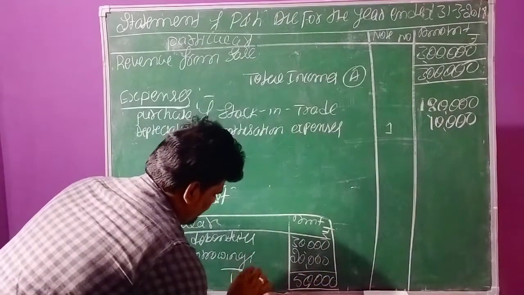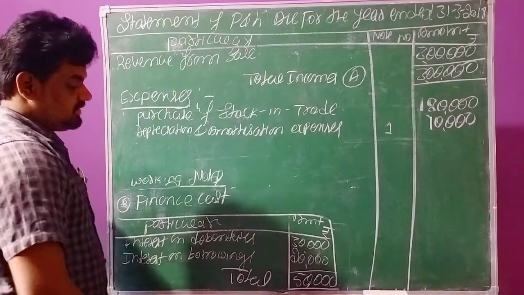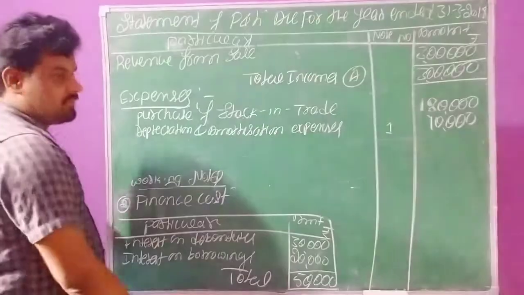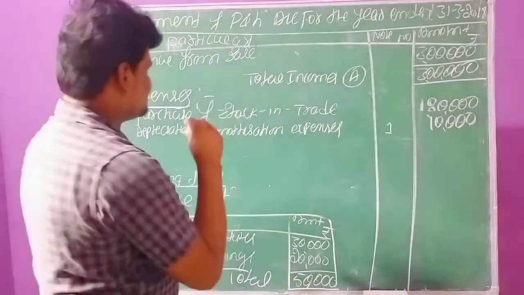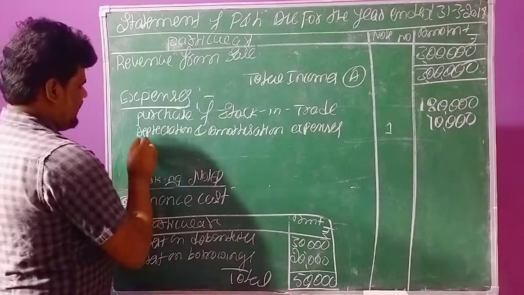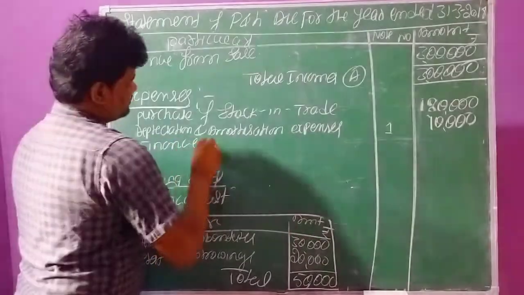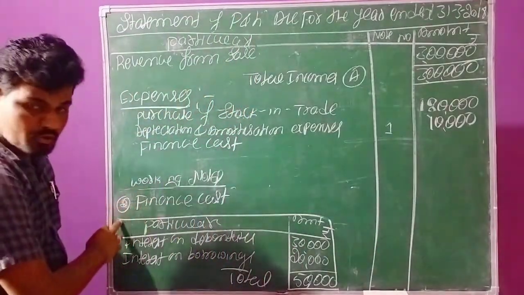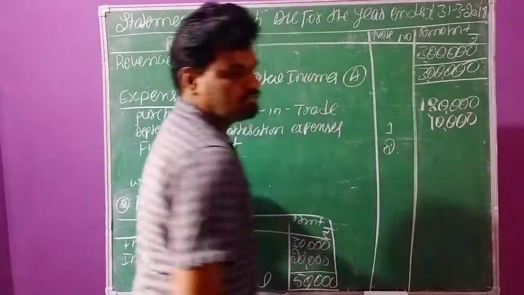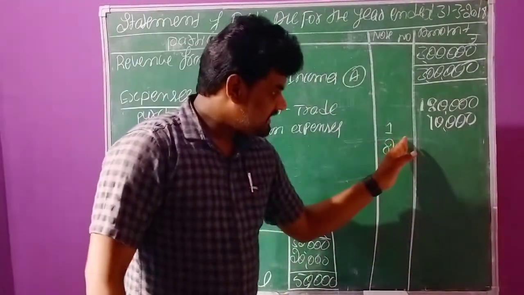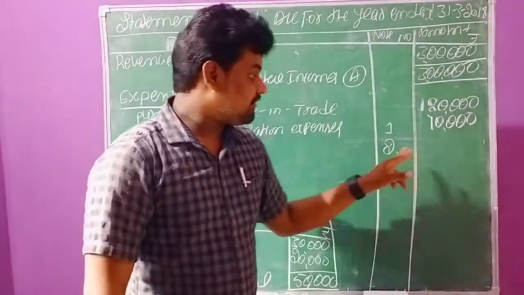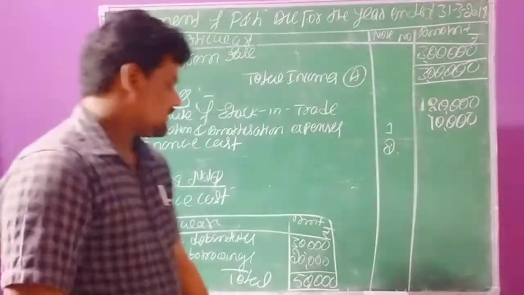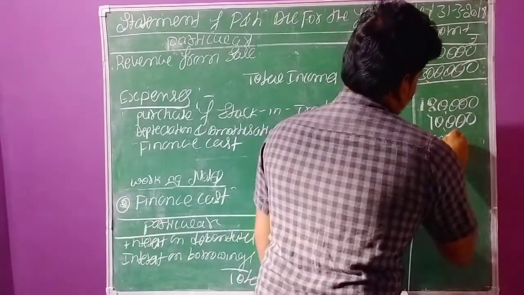This is my total finance cost. This total balance we can record under expenses, because we need to ascertain total expenses in the business. That's why now we record finance cost. This is working note number 2, so you write number 2 here. If we require more detailed information, we need to observe that working note. The total balance is 50,000.